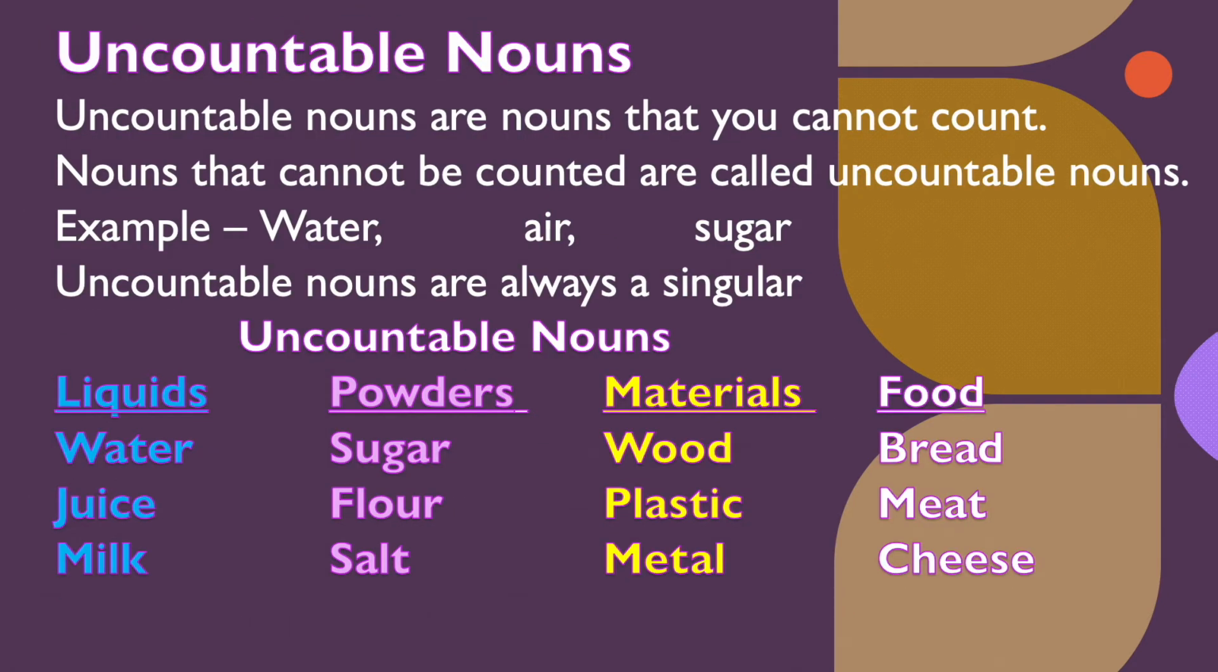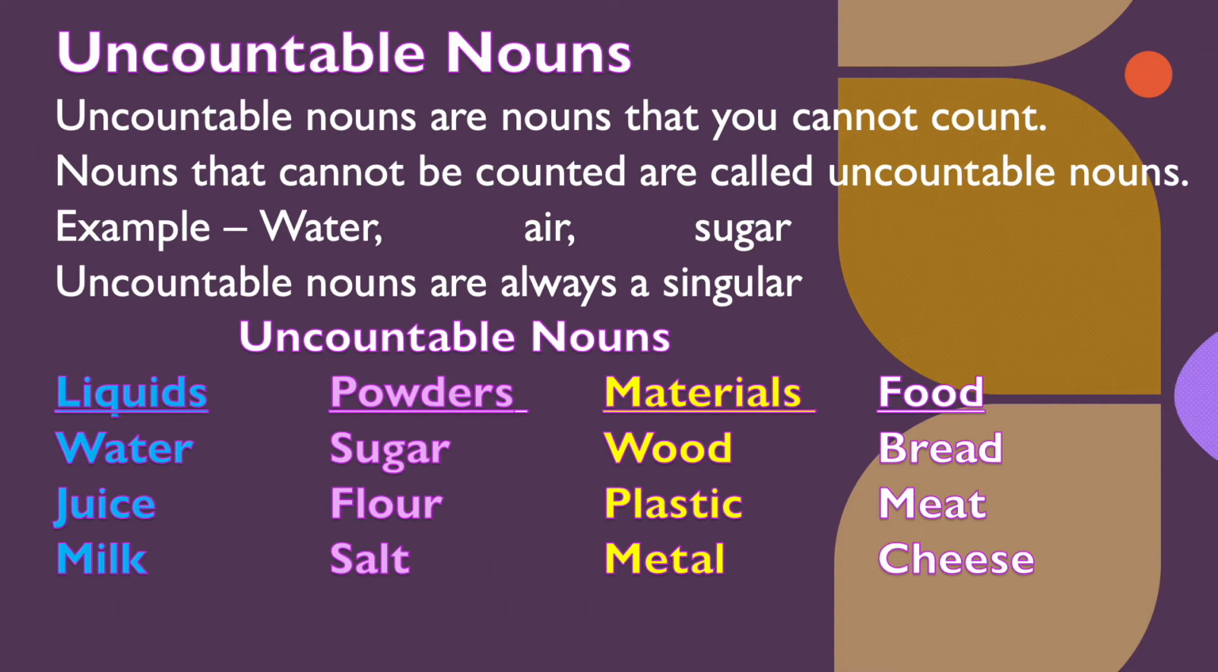Next, let us see what uncountable nouns are. Uncountable nouns are nouns that you cannot count. Here, water: we cannot count water. Air, we cannot count air. Sugar. These are examples of uncountable nouns. Uncountable nouns are always singular. They are considered as a singular form.